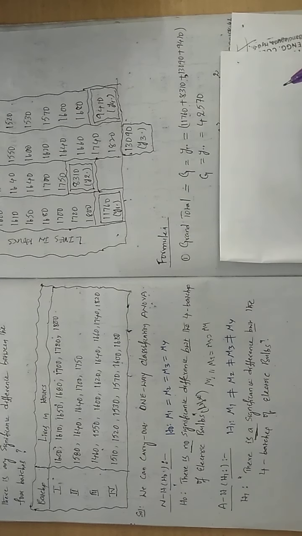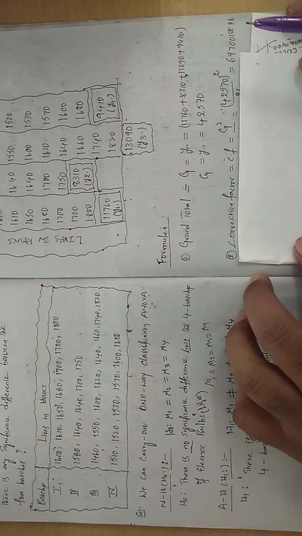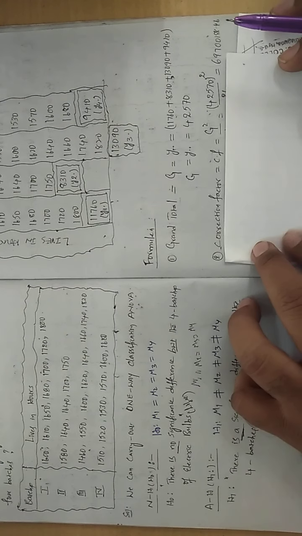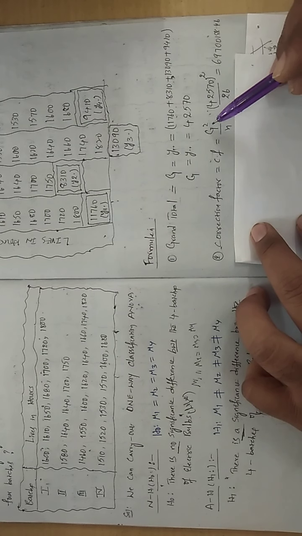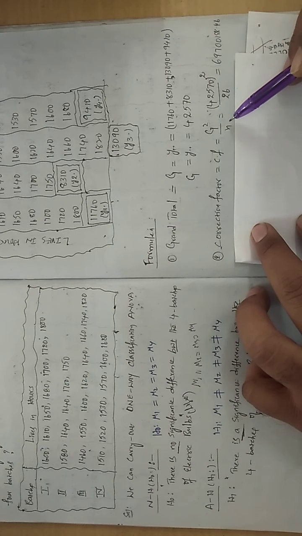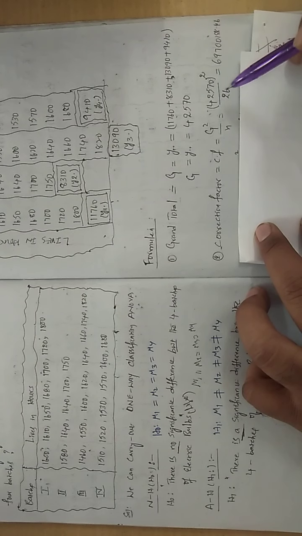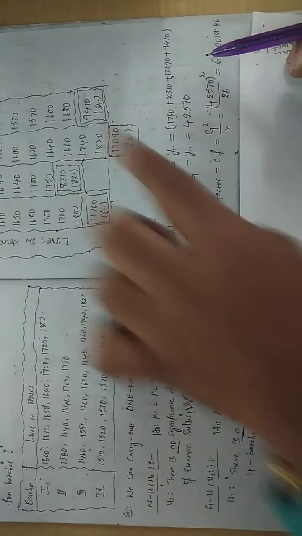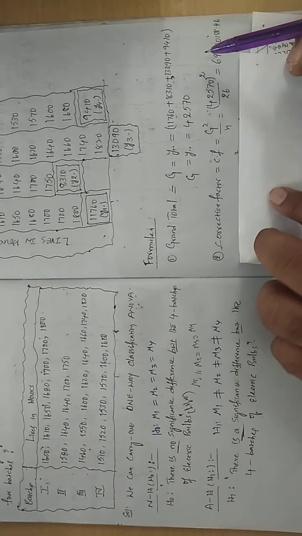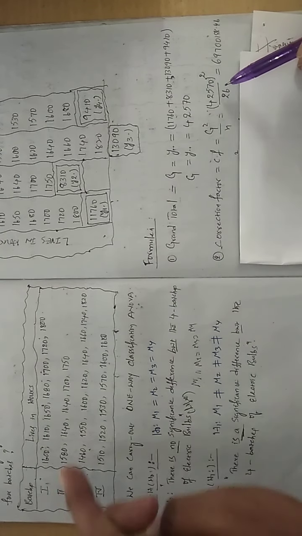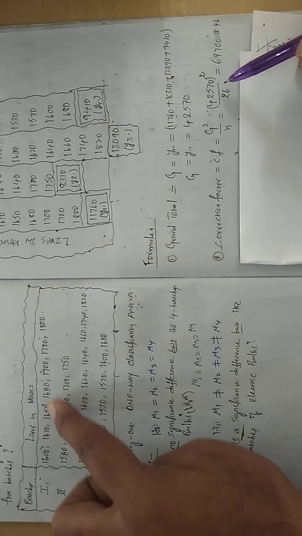Now immediately, what is the next formula? Correction factor. So what is the formula for correction factor? G square by N, where N is nothing but the number of observations given in the table. So you count all these values. How many values are there? 26 values are there. 1, 2, 3, 4, 5, like that.